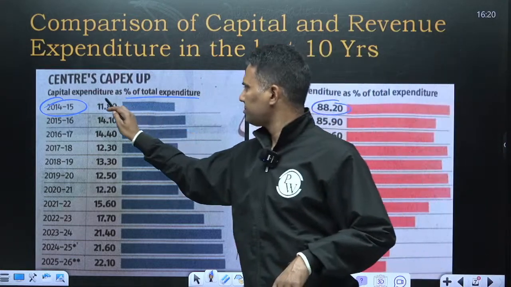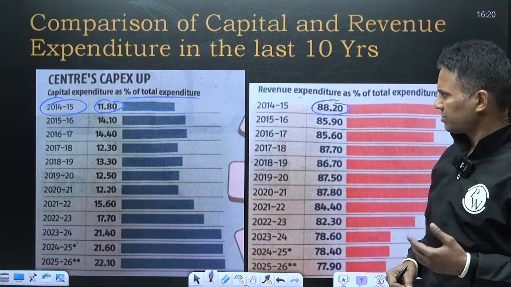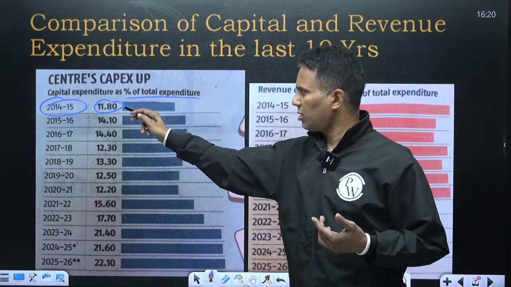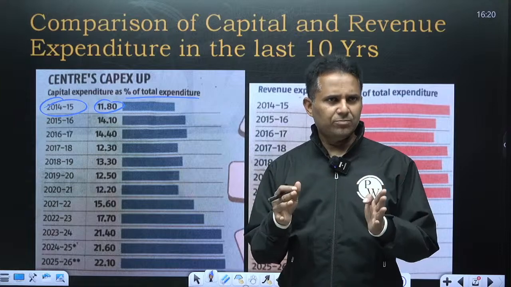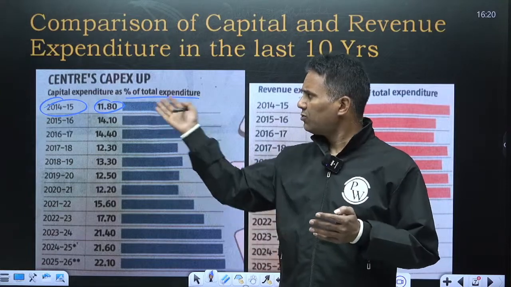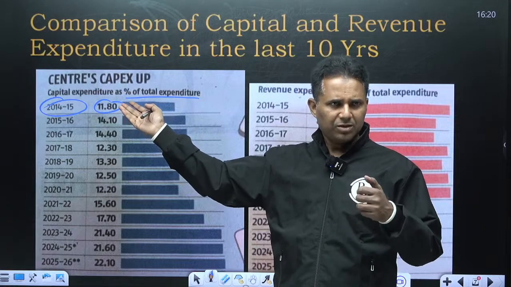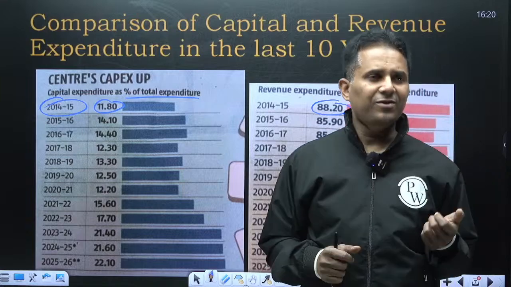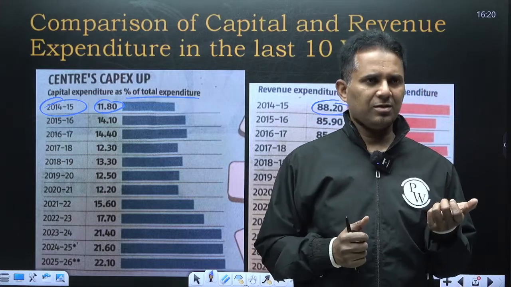Out of the total budget, let's say if the budget is 100 rupees, the government was spending 88.2 on revenue and 11.8 on capital expenditure, which was quite less. So in the whole UPA regime, from 2004-2005, capital expenditure was spent very less. And that's why our economy remained less efficient, and our productivity of economy was not increasing.